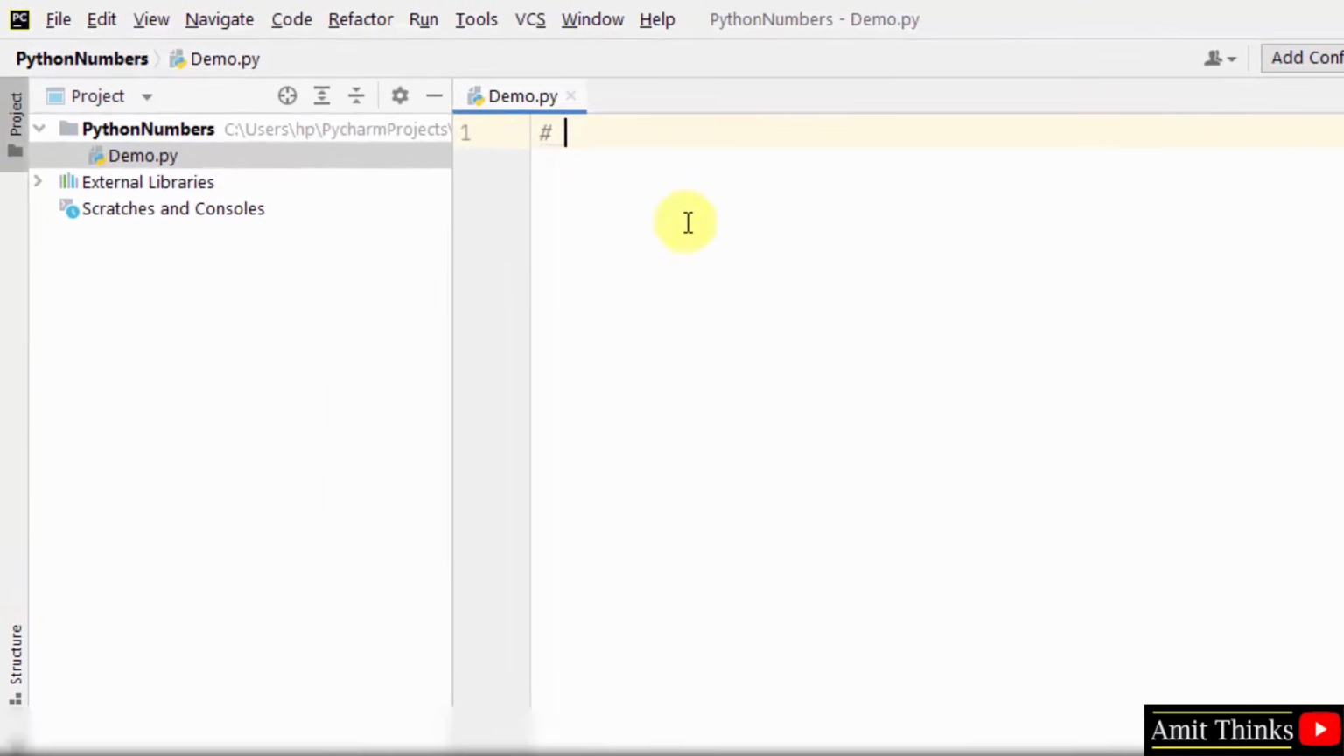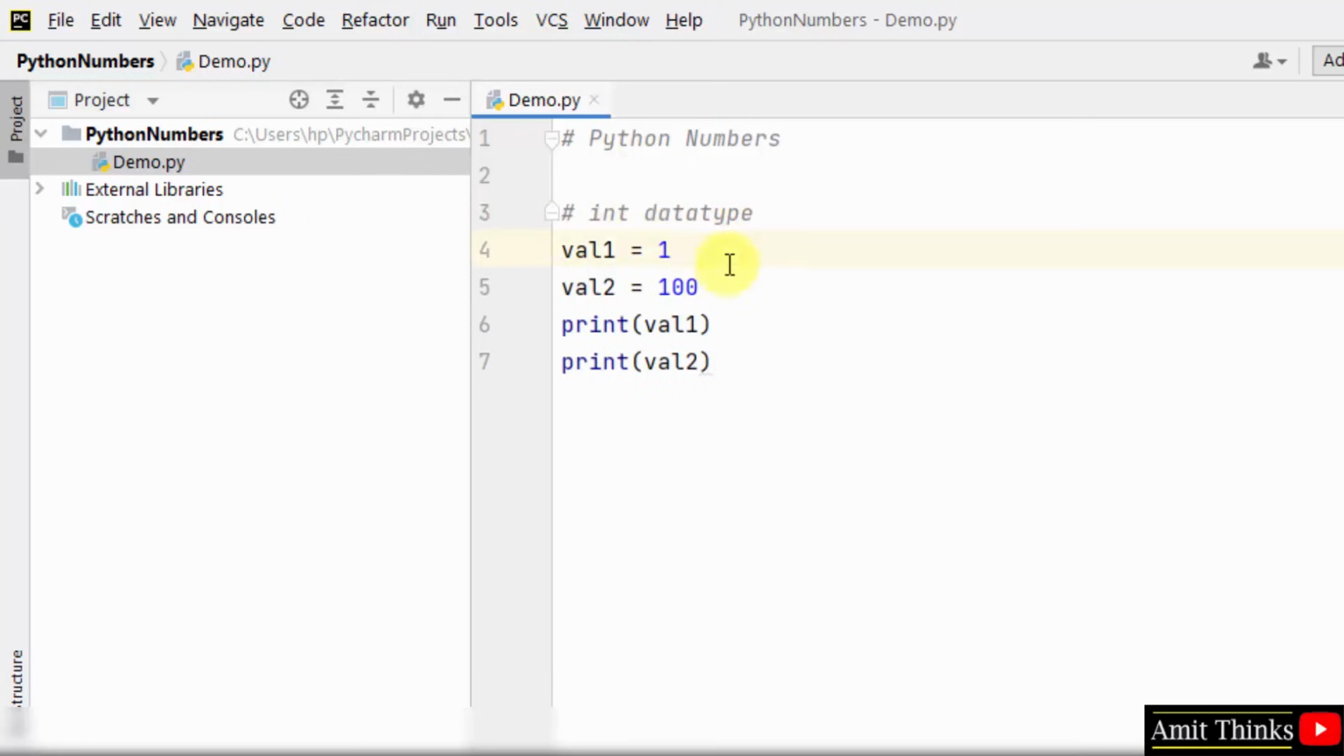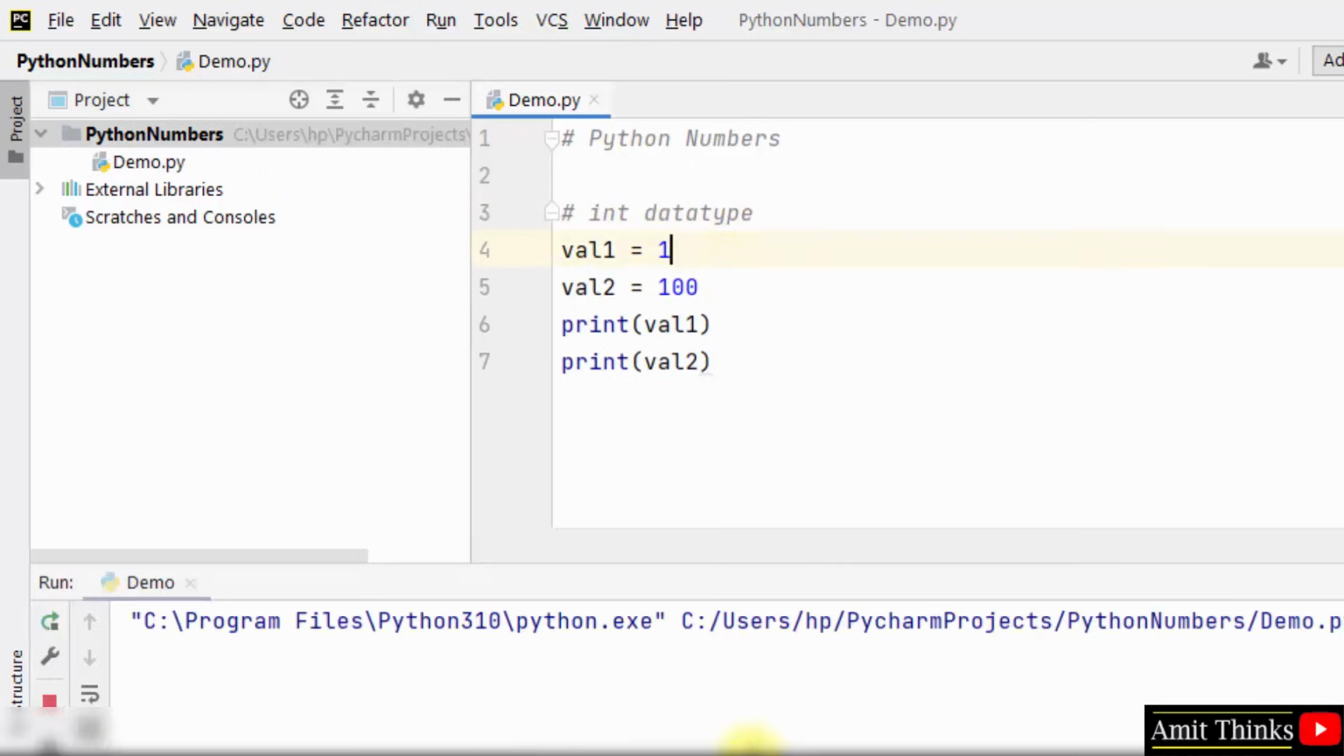So herein we are discussing Python numbers. Let's say two variables we have created, val1, val2. I'll just assign some int value to it. So this is our int type. So I printed it. This is our int data type under numeric data types. I'll right click and run the demo. Now we have our two values which are integers.